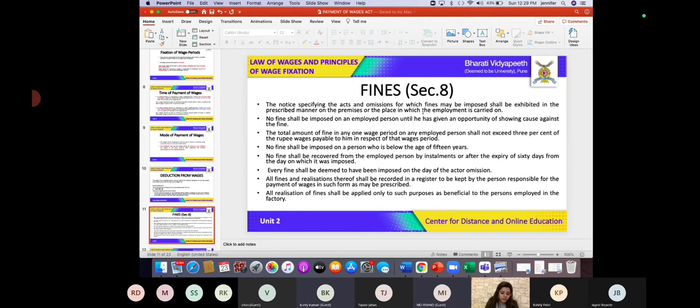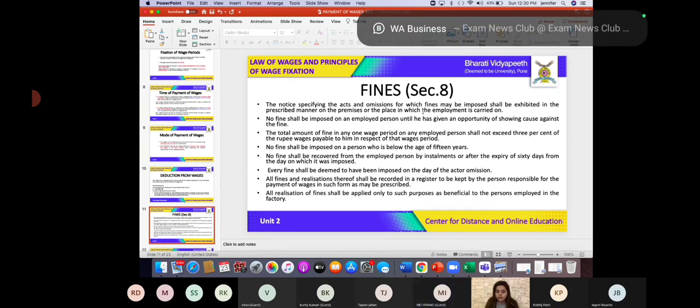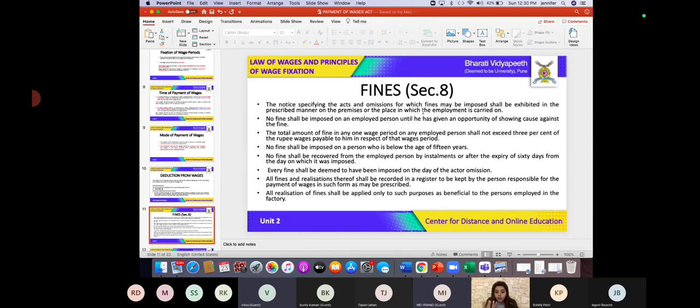Furthermore, most importantly, what do you think about fines which are being collected? For example, fine is collected from Mr. A, Mr. B, Mr. C. All of them have committed an act which they were not supposed to do, and therefore a fine was levied on them. Now the employer has collected that money. How is that money supposed to be used by the employer? Can anyone tell me?